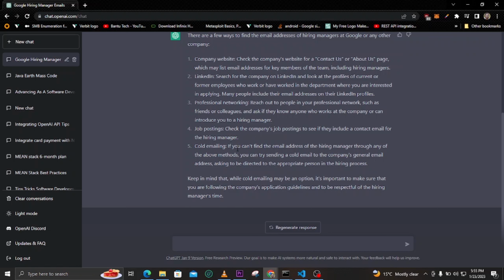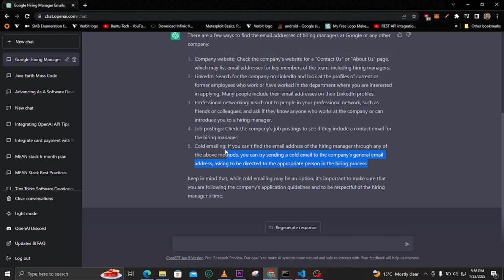It's telling us if you can't find the email address of the hiring manager through any of the above methods, you can try sending a cold email to the company's general email address asking to be redirected to the appropriate person in the hiring process. That is another clever way of reaching out to a hiring manager.